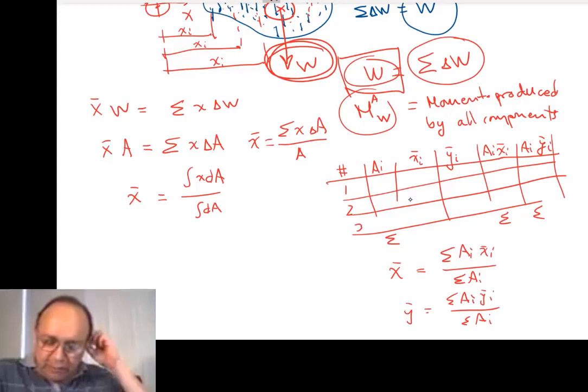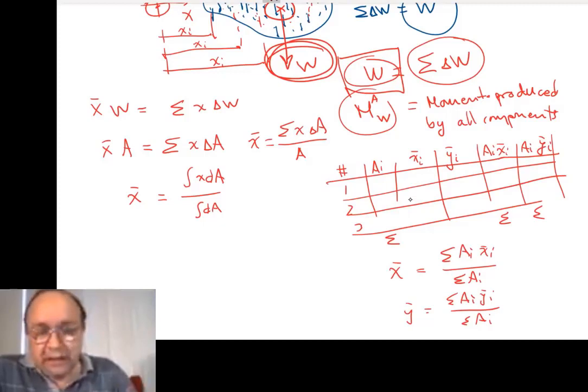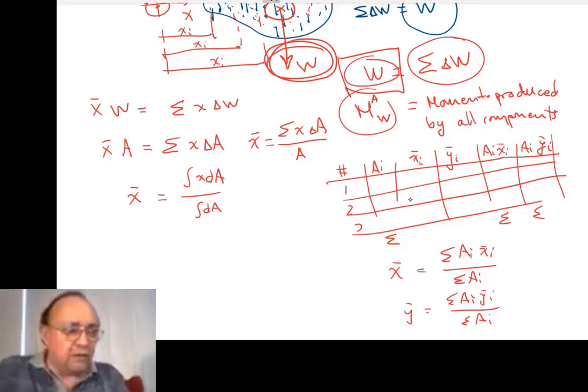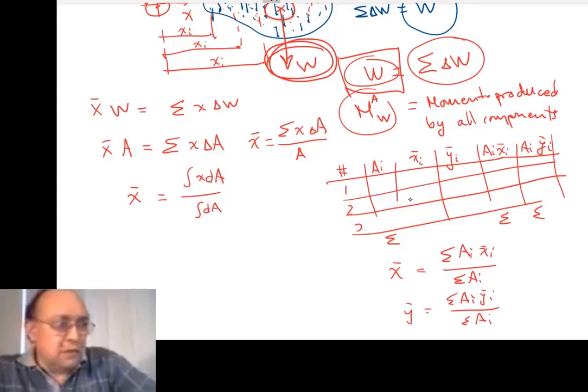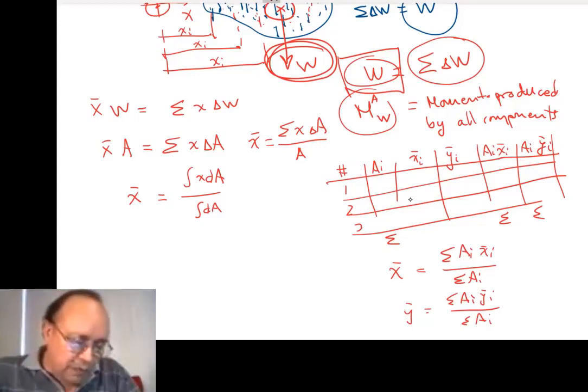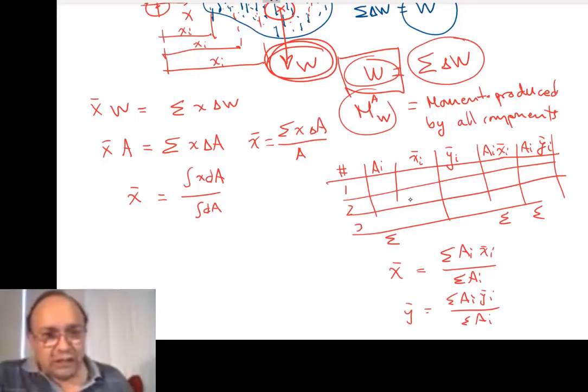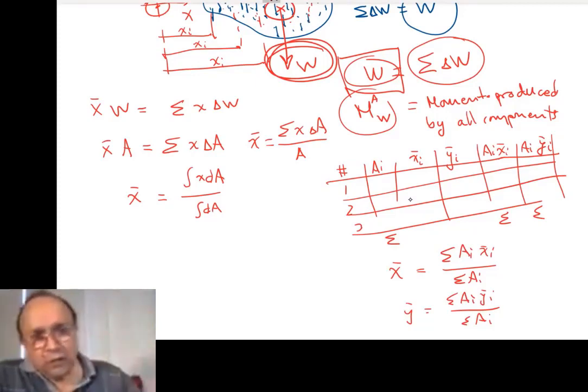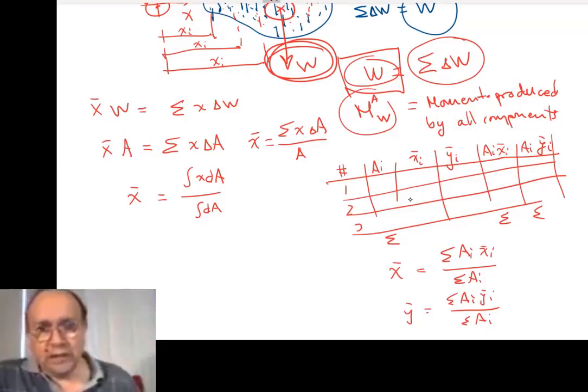And we need a couple of examples of finding the center of gravity of a couple of figures. I guess we did the center of gravity of a rectangle, the center of gravity of a triangle. Maybe we should do one more example of those. And once you have the location of the center of gravity of a few basic figures, then you can use those basic figures to find the center of gravity of some other more complex figures made of those simple figures from which you already know the center of gravity. Or you can find those centers of gravity on a table.